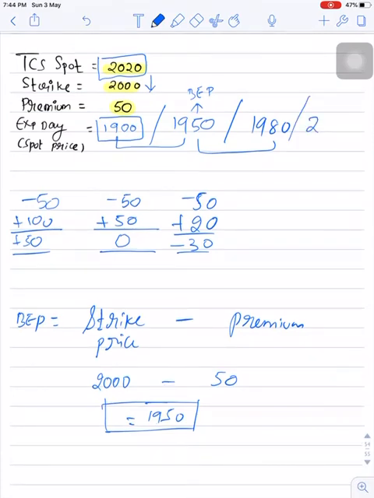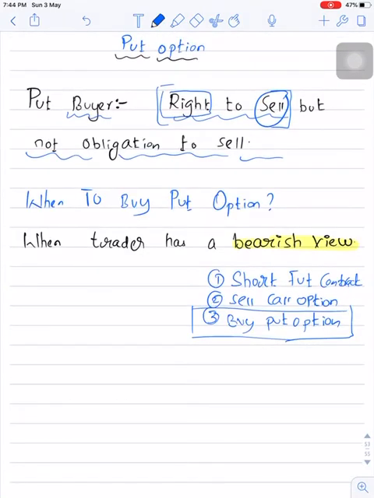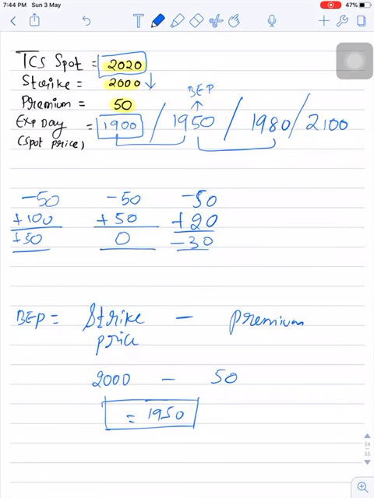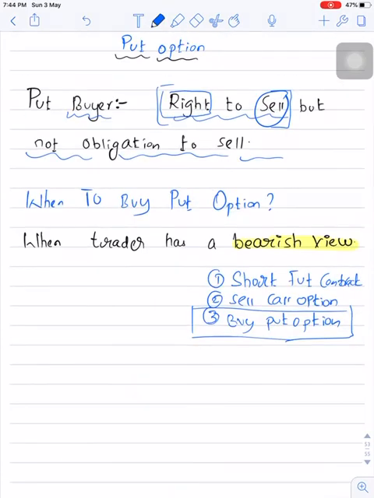Let's say the price closed at 2100. So the view of the trader was the price will close below 2000, but it closed at 2100. So in this case the trader has no obligation to sell.